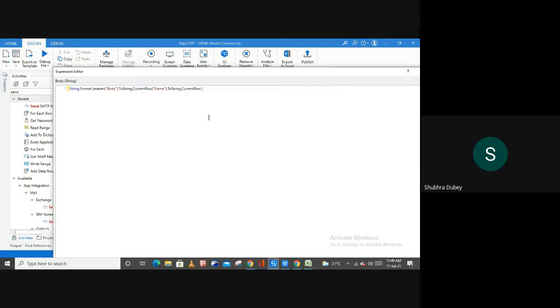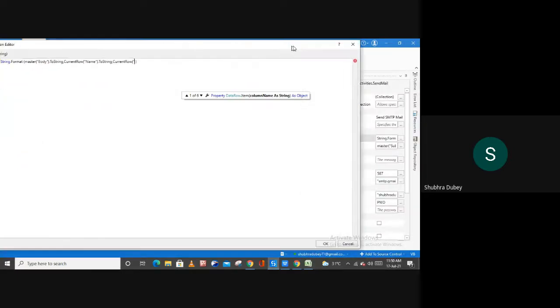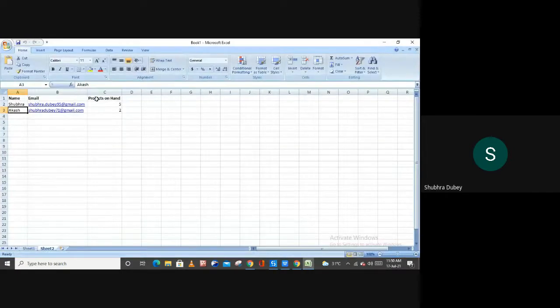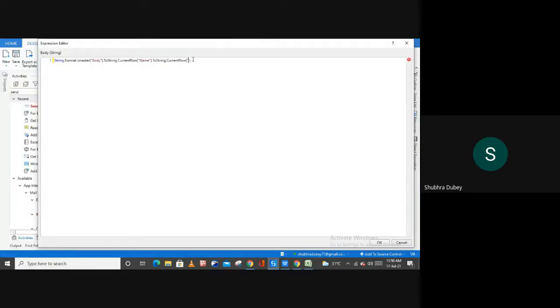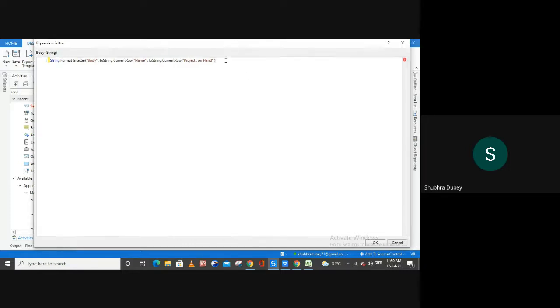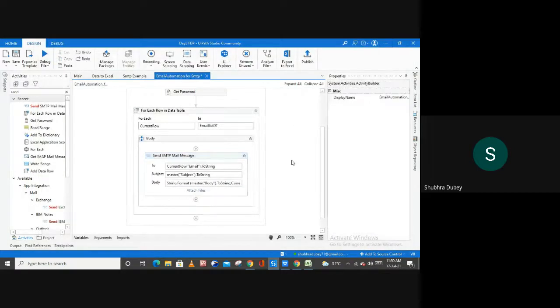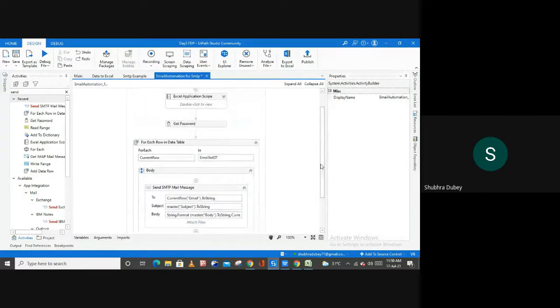Paste it. And this time current row is, let me show you, fetch project on hand, right? So let me copy the name of this column, project on hand, paste it here. And then after that convert it into a string. So to convert this into a string, dot ToString, and then close your bracket. Now we have to change this subject line from here also.